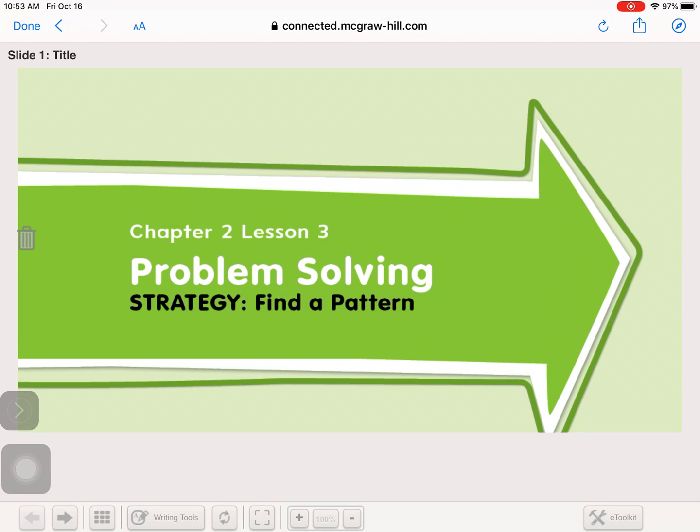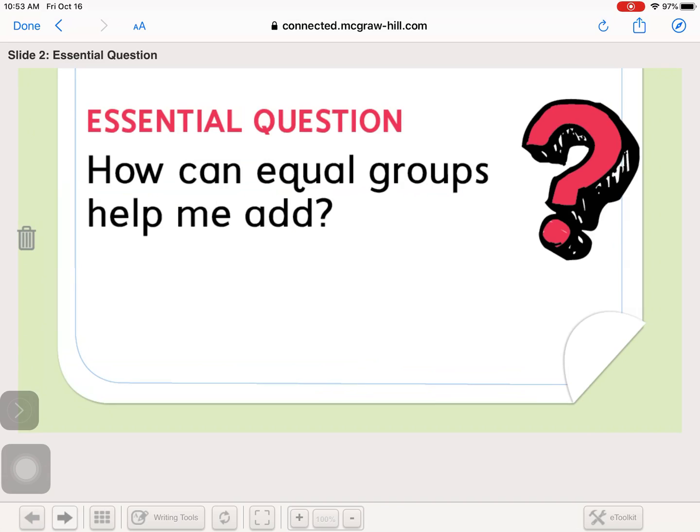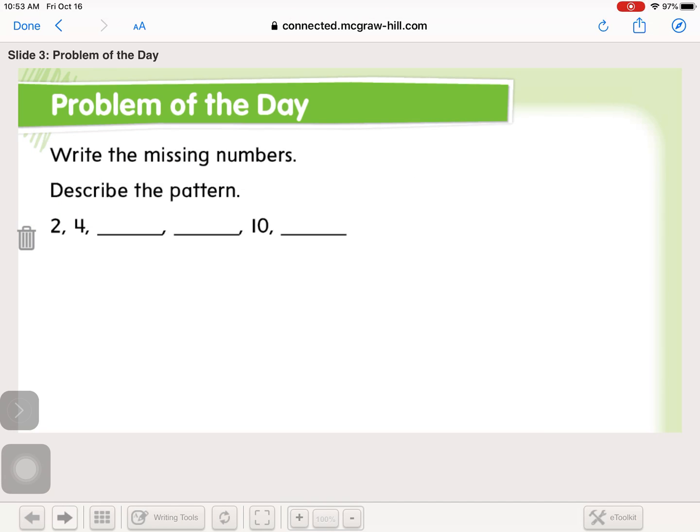Today we're learning a new strategy for problem solving, and that strategy is to find a pattern. And if we can find patterns, it'll help us to make sense of our math problems. Our essential question for this unit is, how can equal groups help me add? Because we're working with equal groups, we often can find a pattern.